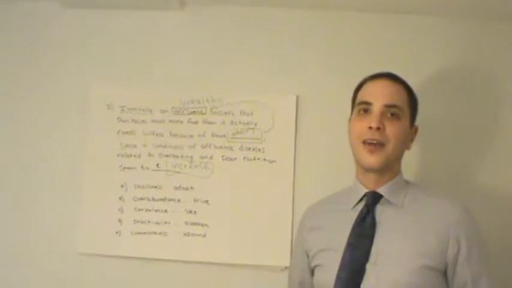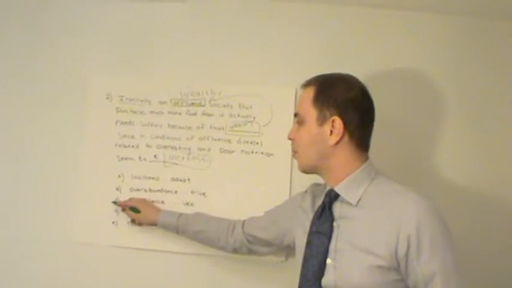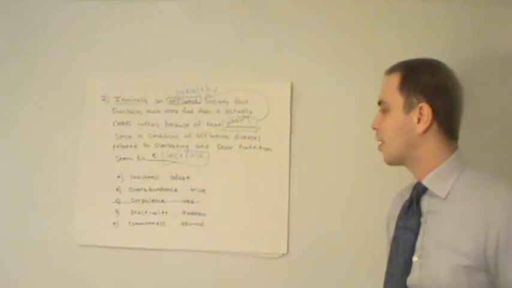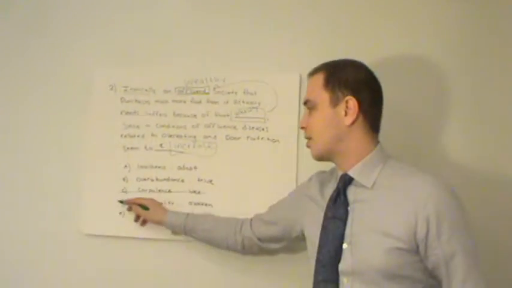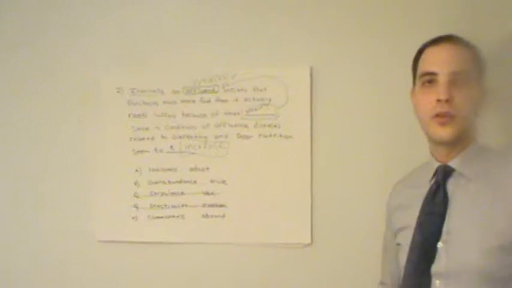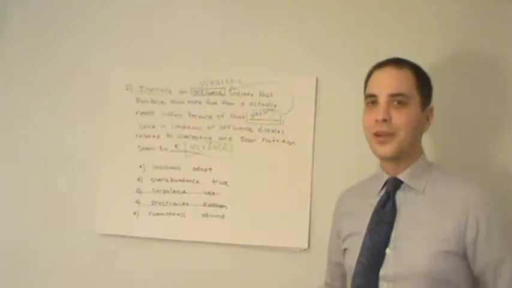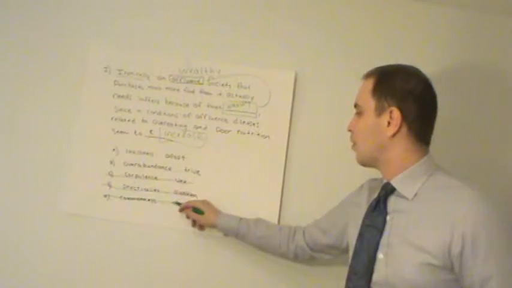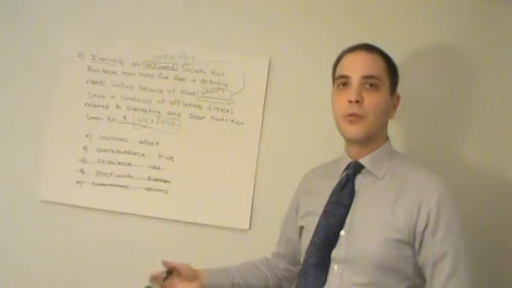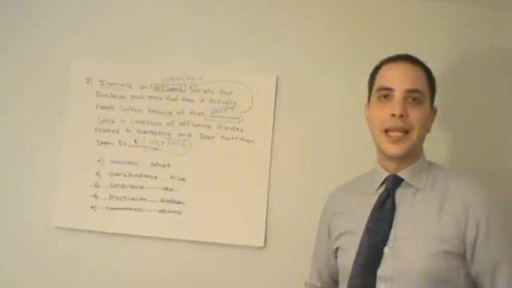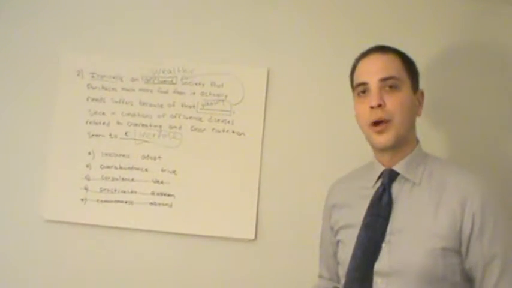Corpulence means to be fat or to be big-bodied. So that really doesn't work well, so we can cross this out automatically. Practicality and wealthy are almost completely different, so we can cross that out. Commonness and wealthy, again, very different ideas. So let's cross that out. So without even looking at the second blank, we've already gone down to two choices. Now again, if you're rushed for time, this could give you a 50-50 chance of getting the problem right.